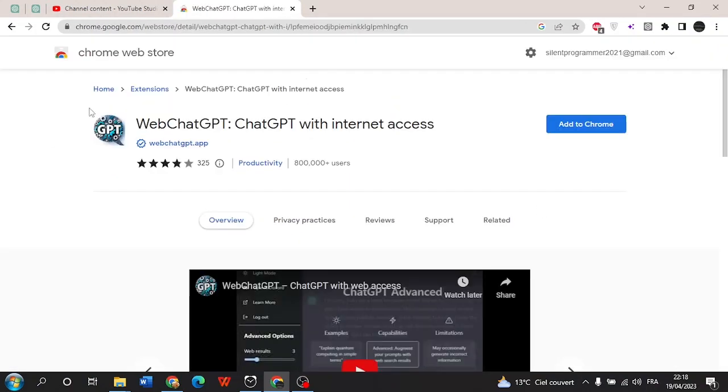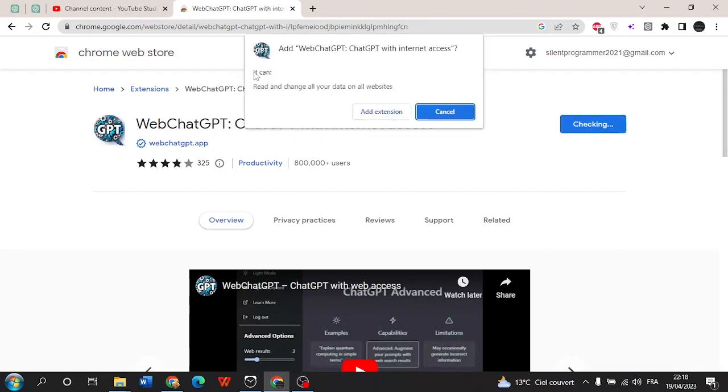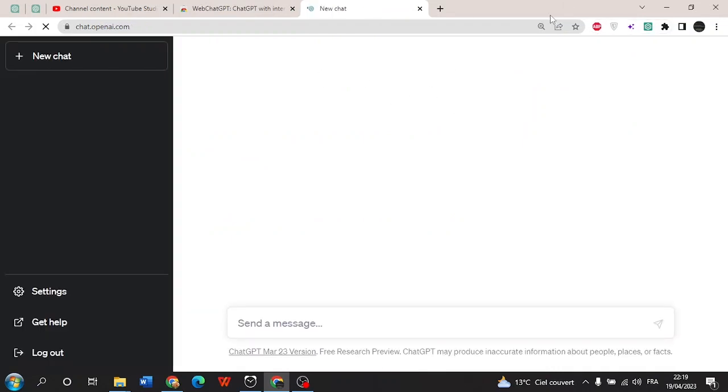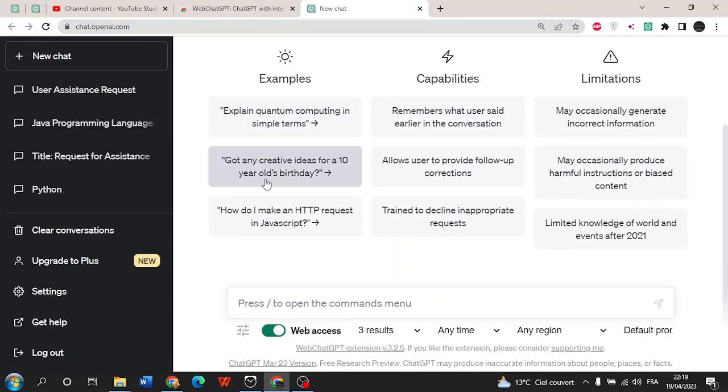So here is our extension, and click here add to Chrome and wait a minute for it, and then they're gonna ask you to confirm, so just confirm and wait another minute for it, and here it's gonna be added to Chrome. Now our extension is added to Chrome, and here is our ChatGPT with web access. Let's switch this off, okay, and ask for something that happened after 2021, and I'm gonna ask about the earthquake that happened in Turkey.